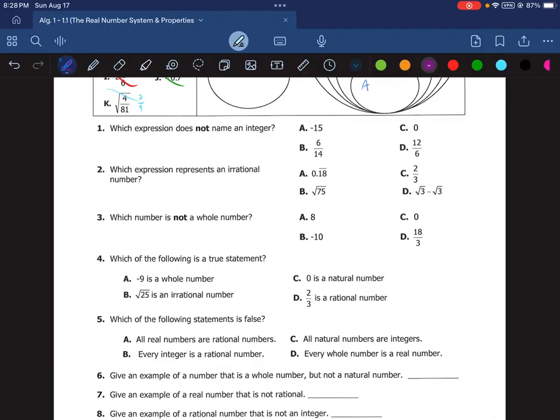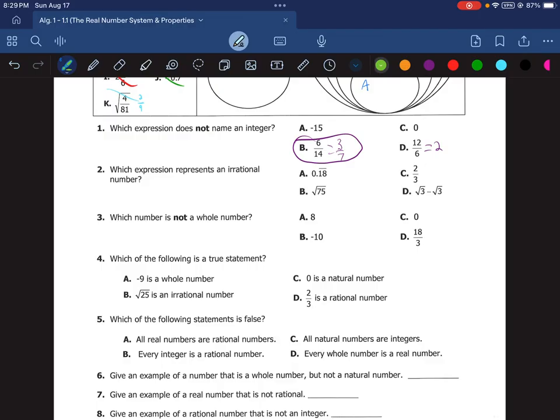Number 1, which expression does not name an integer? So A is in fact an integer. It's a negative non-decimal non-fraction. C is an integer. It's a non-decimal non-fraction. D is a fraction, but it reduces to 2, meaning B is our last fraction, and it only reduces to 3 over 7. It reduces by 2 on the top and bottom. So B would be our answer. That is not an integer.